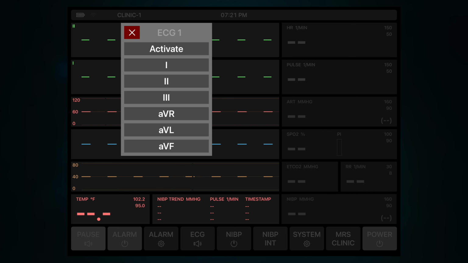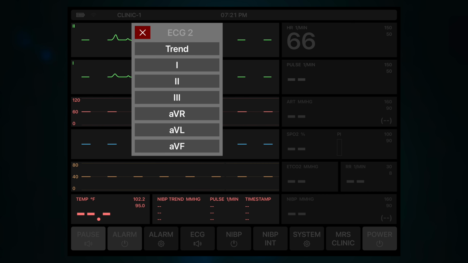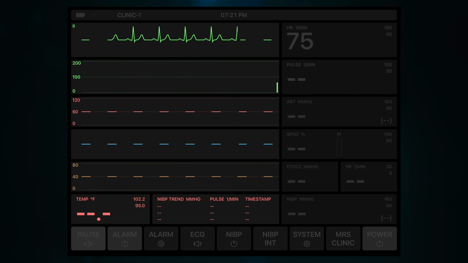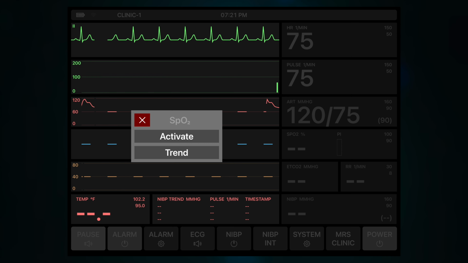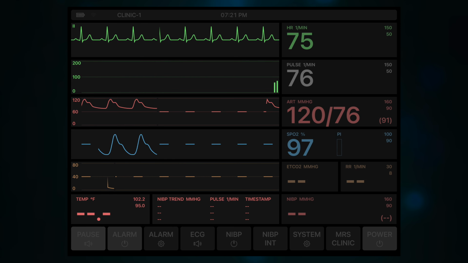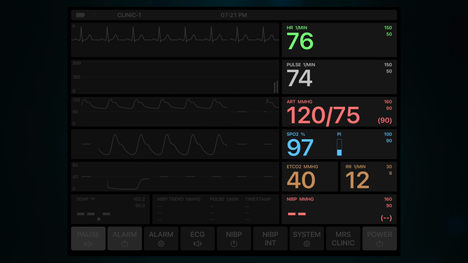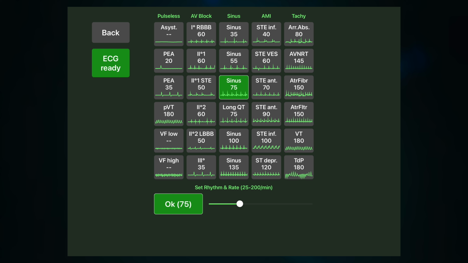Touching a field activates the corresponding curve display or selects an optional trend view to visualize the course of the past 5 minutes. The corresponding numerical vital signs and alarm limits can be read in the area on the right. Tapping the respective values opens the corresponding settings window.